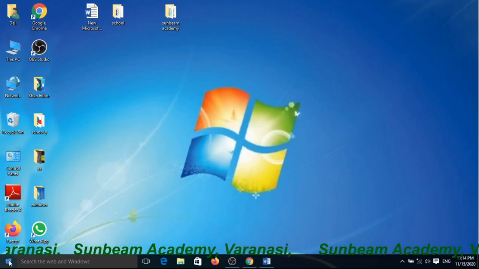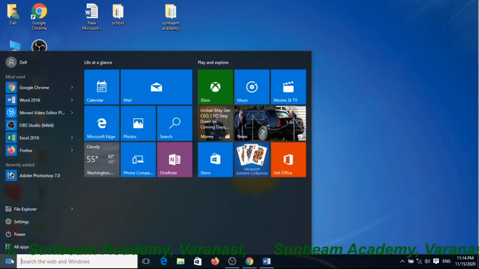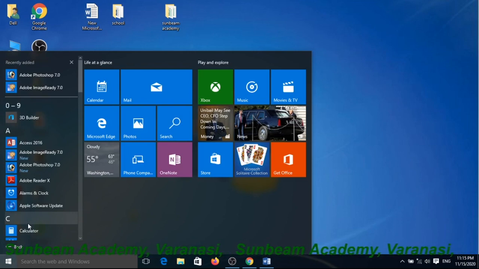The start menu pops up on the screen. Yes, when you click the left mouse button, the start menu pops up on the screen. Then after, move the mouse pointer on all programs or all apps. Yes, all apps means all programs. And click on here. Yes, now you can see.